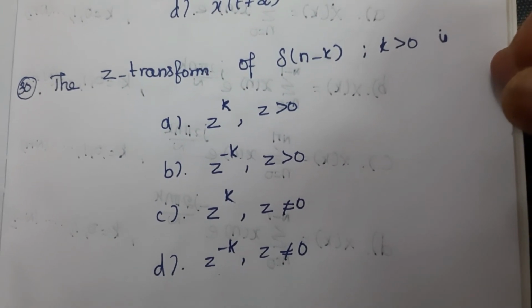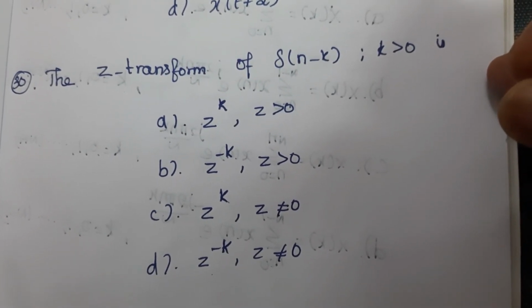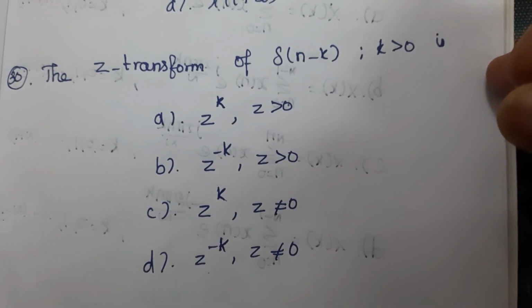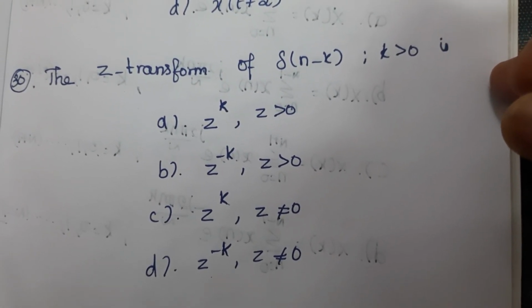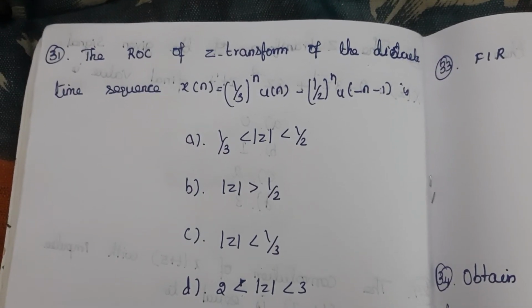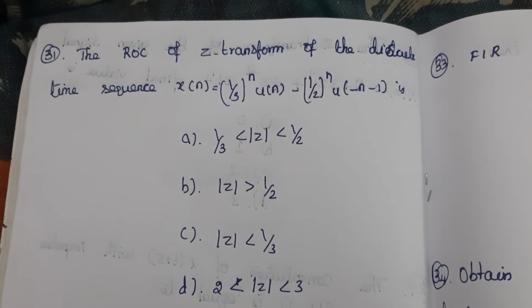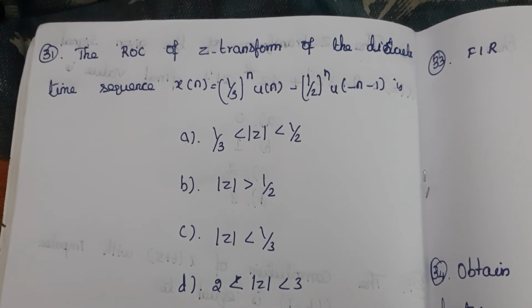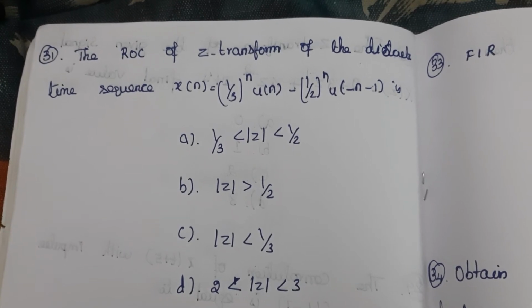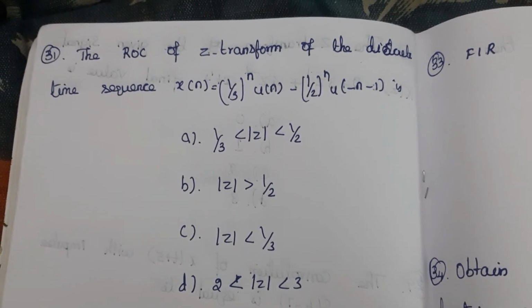Next question, the z transform of del of n minus k for k greater than 0 is. Next question, the ROC of z transform of the discrete time sequence x of n that is equal to 1 by 3 the whole power n into u of n minus 1 by 2 power n u of minus n minus 1 is.